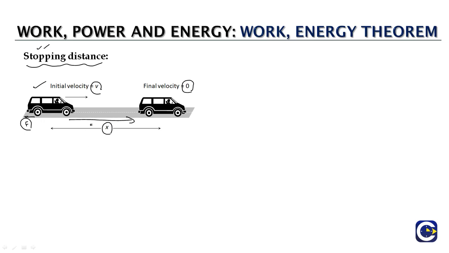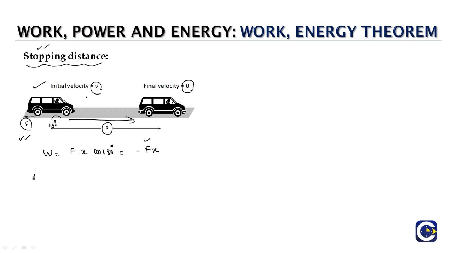Now we can find the stopping distance by using the work energy theorem. Let us say the retarding force is a constant force in the opposite direction to the displacement, which means the angle between them will be 180 degrees. Now the work done by this retarding force will be F into x into cos 180, which is equal to minus F into x. Here F represents the retarding force, it may be a friction force.